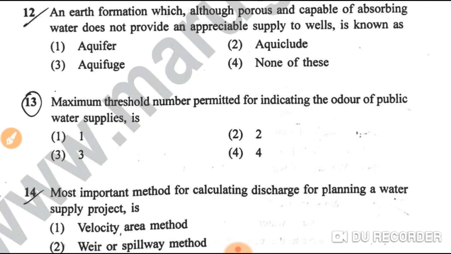Question number 13, the maximum threshold number permitted for indicating the odour of public water supplies is: option 1, 1; option 2, 2; option 3, 3; option 4, 4. So the maximum threshold number permitted for indicating the odour of public water supplies is 3.